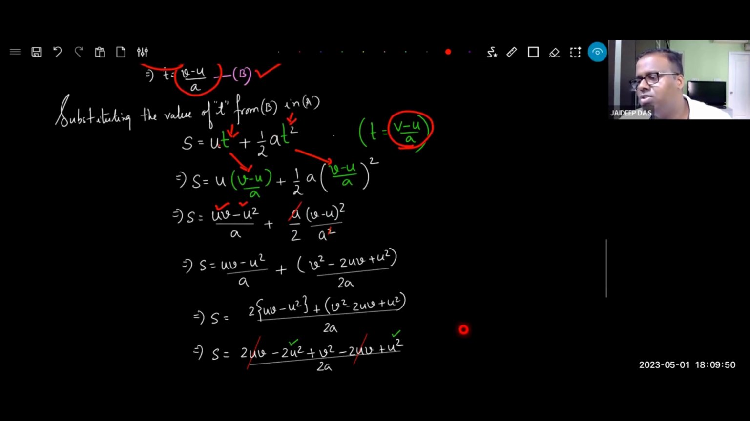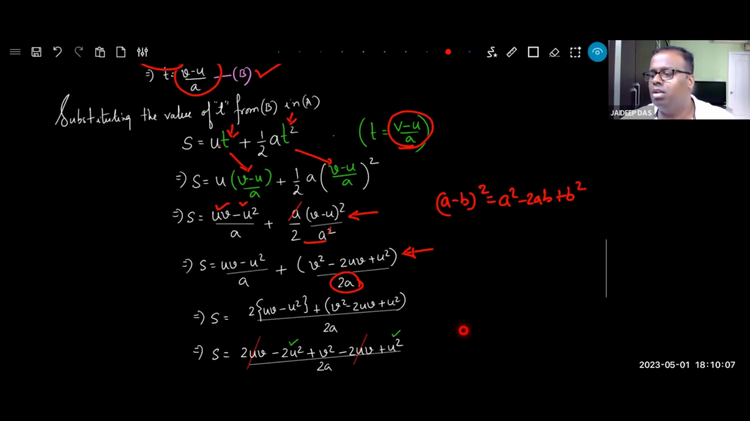A cancels off a square, leaving (v minus u) whole square. Expand this bracket using (a minus b) whole square, which is a square minus 2ab plus b square. So I've expanded the bracket. This is the bracket expanded. And 2 multiplies with a, it's 2a.